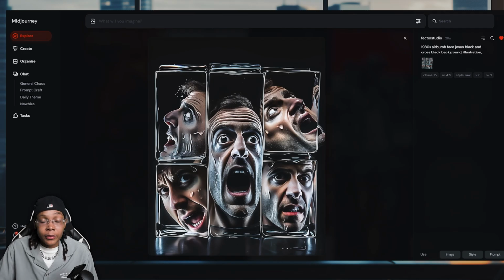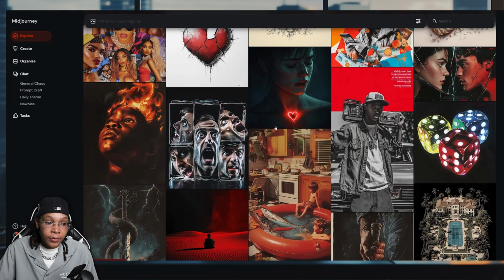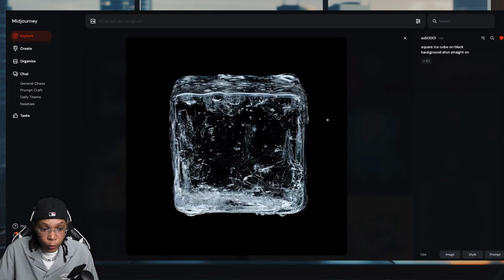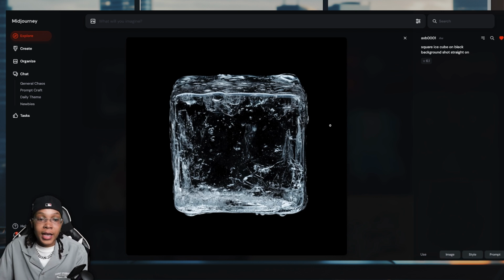Now, normally you would have to go find ice cubes and do this, but we actually just saved an ice cube. So what we're going to do is create a prompt so we can have something similar to what we just saw, with the ice cubes stacked on top of each other. I just want to show you guys how to use this for a reference, so then we can take this and bring it into Photoshop and do the next step.